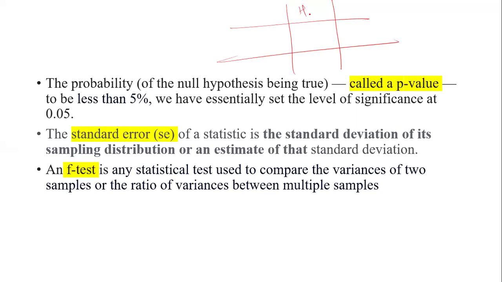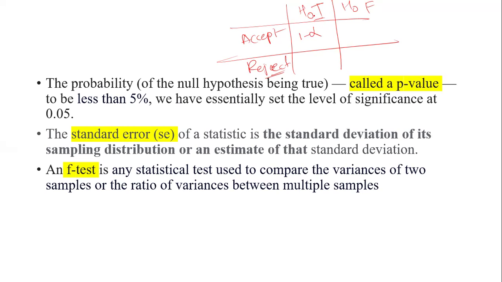Why, ma'am? Because it is related to the hypothesis, whether the null hypothesis is true or false. Either we accept it or we reject it. When the null hypothesis is true and it is accepted, the probability is 1 minus alpha.